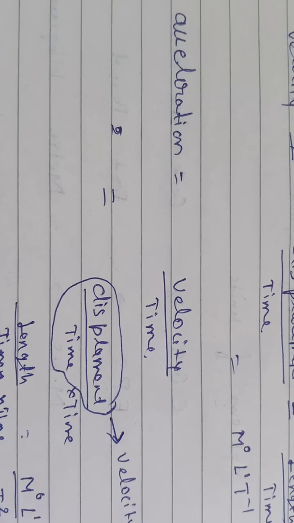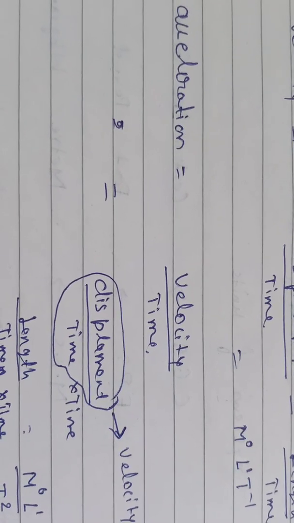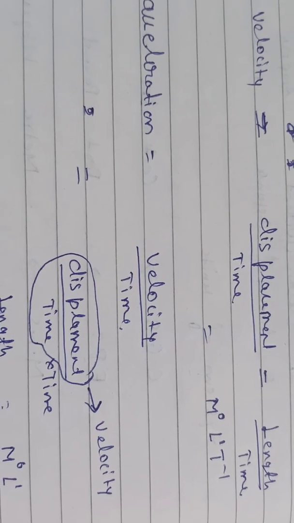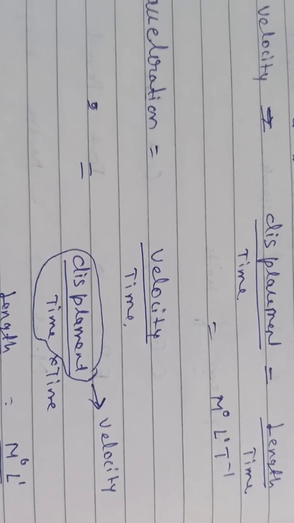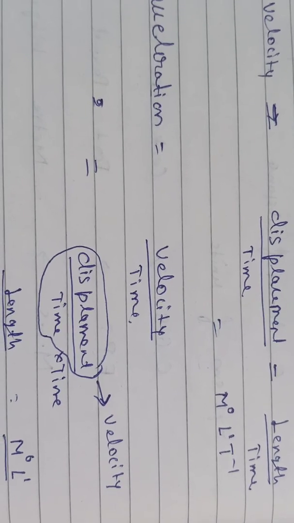Now we come to another example, acceleration. Acceleration equals velocity upon time. We write the formula of velocity again: velocity equals displacement upon time. Here I am circling the formula of velocity, displacement upon time. Displacement upon time into time, that is the formula of acceleration.